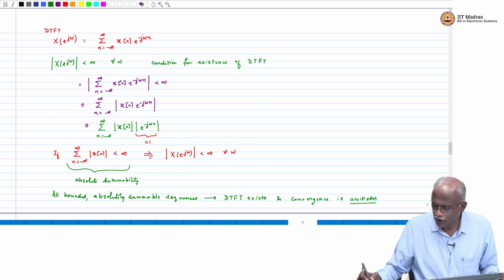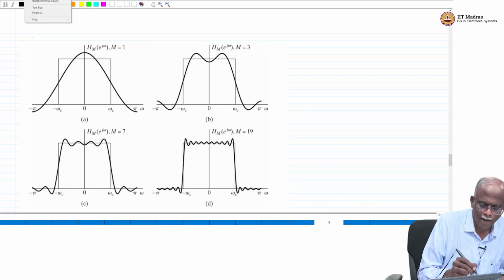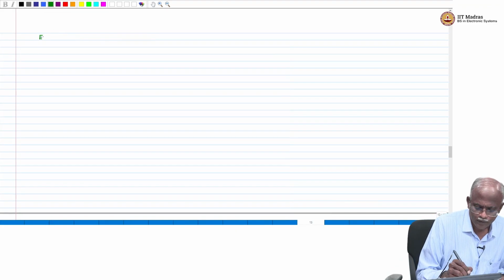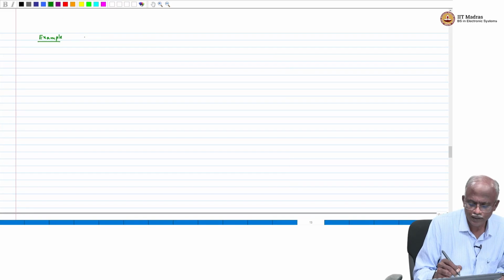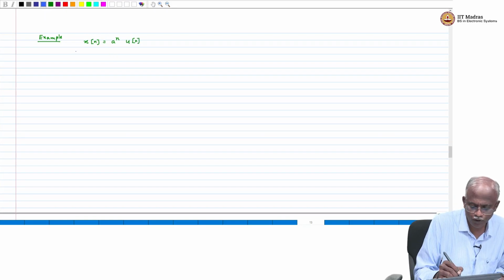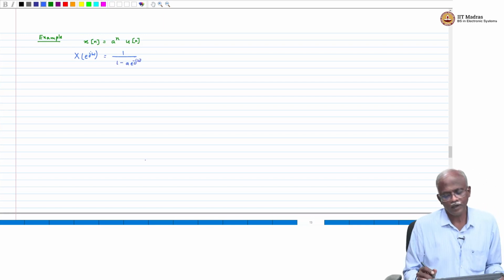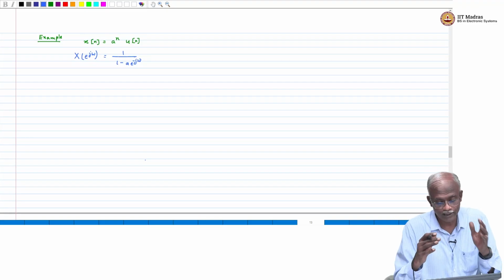Now, let us take a specific example. We have an infinitely long sequence x(n) equal to a^n u(n). We said that the expression for the discrete time Fourier transform X(e^{jω}) is equal to 1 over 1 minus a e^{-jω}. We wrote down this expression under certain assumptions.